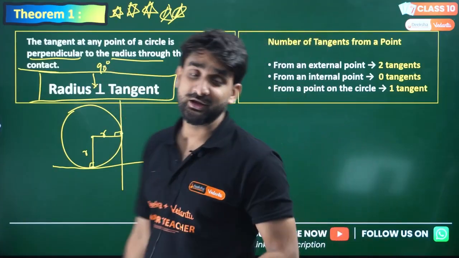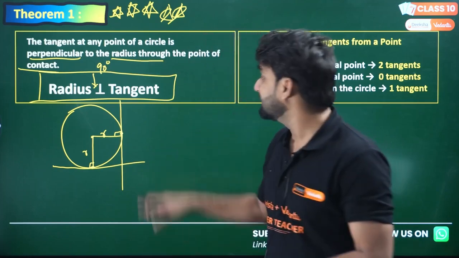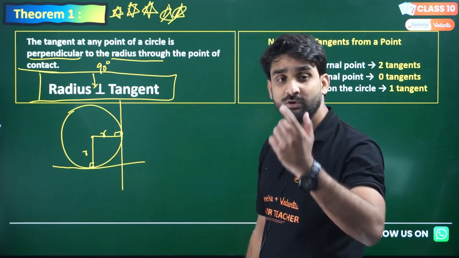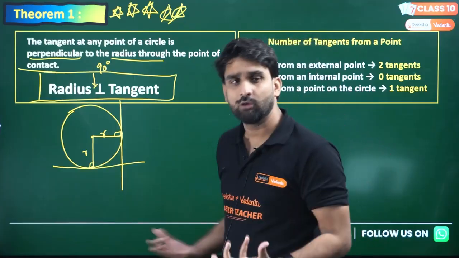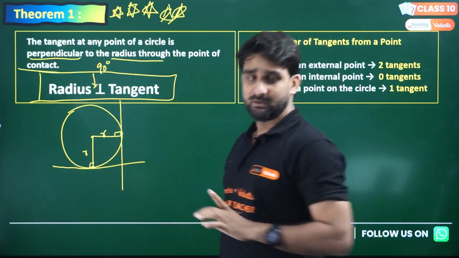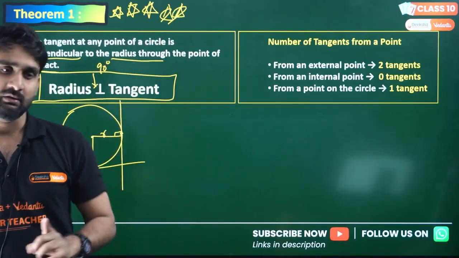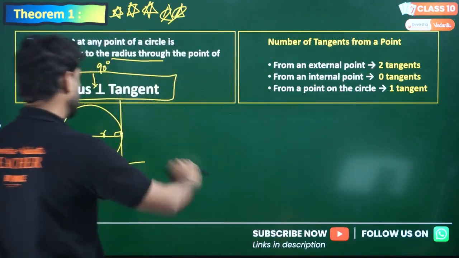Some of you might be thinking, sir, how can we say that this is 90 degrees? So let me give you a short proof of how you can conclude that the radius always makes a 90 degree angle with the tangent at any point of contact. Let me show you. Then I will come to this topic as well. First, let me show you this.